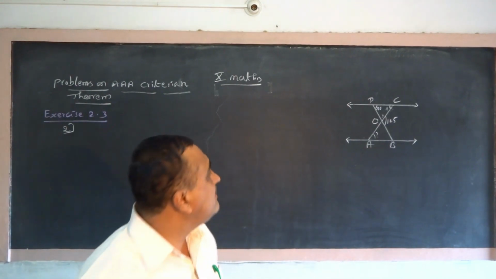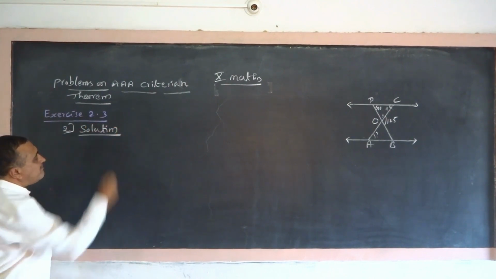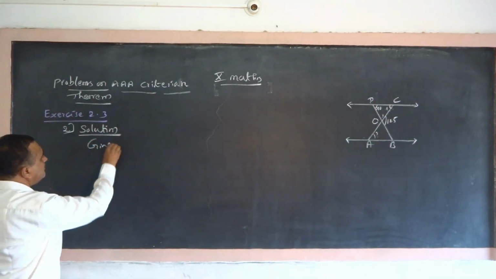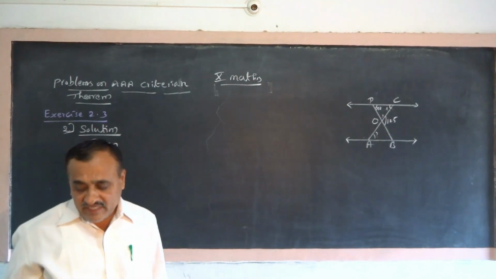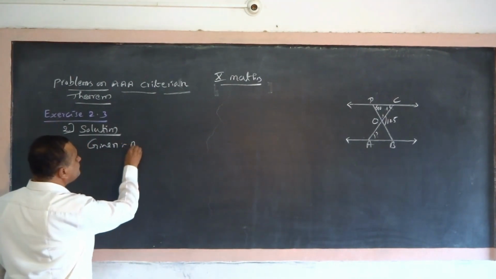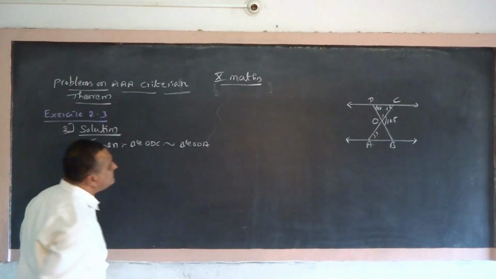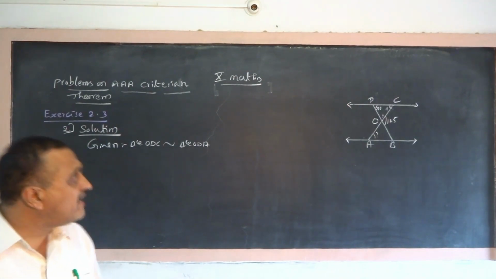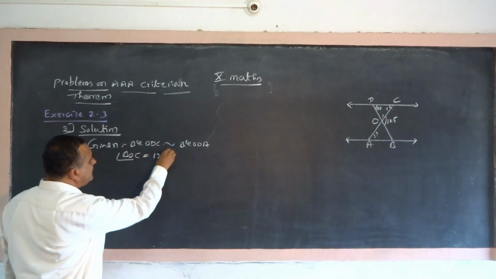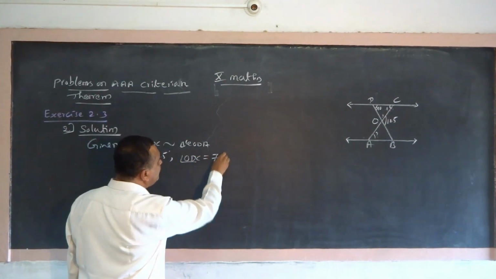Now what is the solution? Given: triangle ODC is similar to triangle OBA, angle BOC is equal to 125 degrees, and angle ODC is equal to 70 degrees.